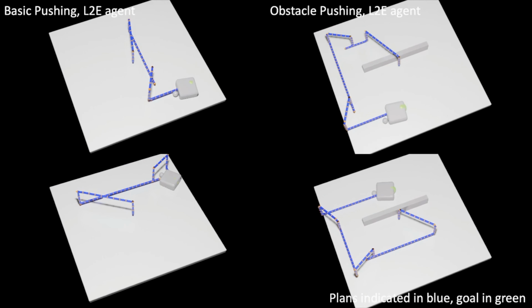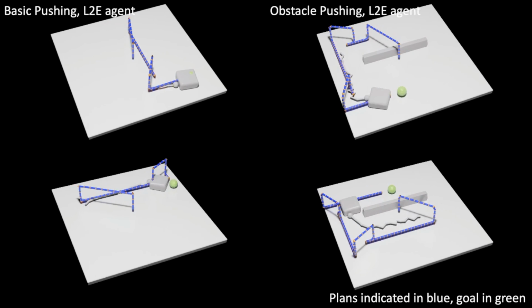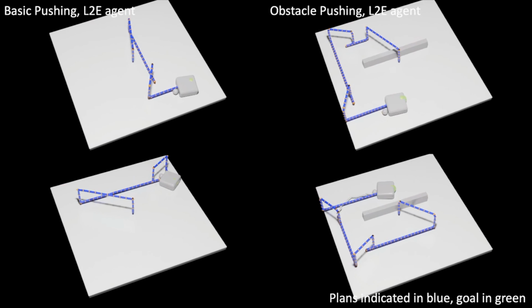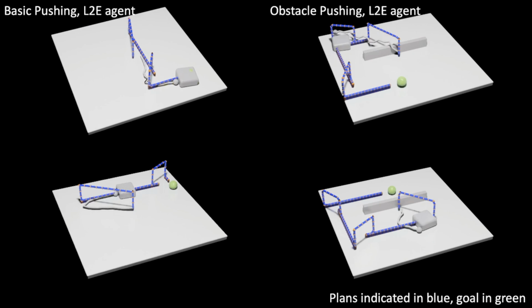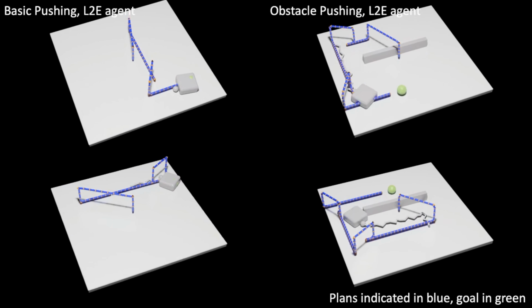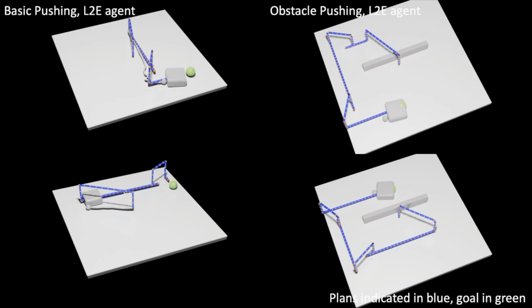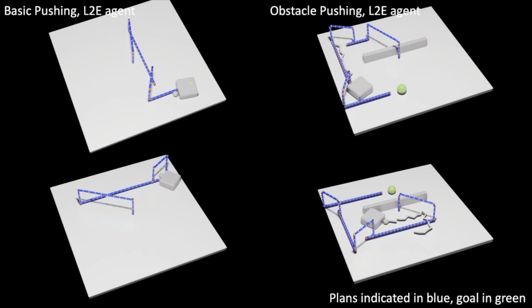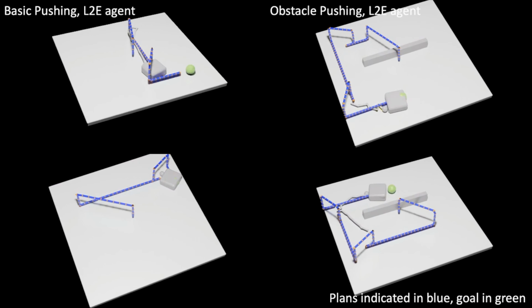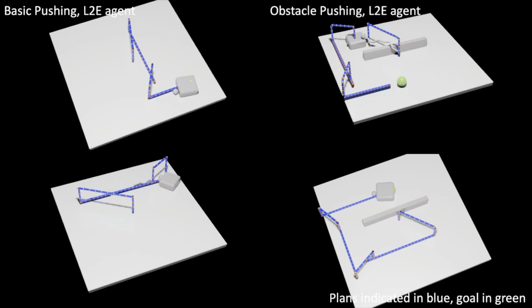In the obstacle pushing environment on the right, this task is complicated by an additional obstacle in the middle of the table that the agent has to navigate around. And importantly, the agent does not learn to follow the plan in every detail. For example, as you can see, it is planned that the end effector reestablishes the contact with the box to push it around corners. But the L2E agent learns to push around corners in a smooth movement.